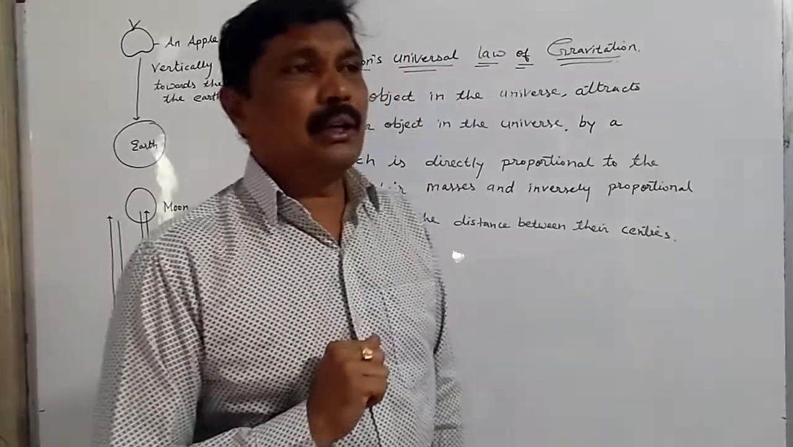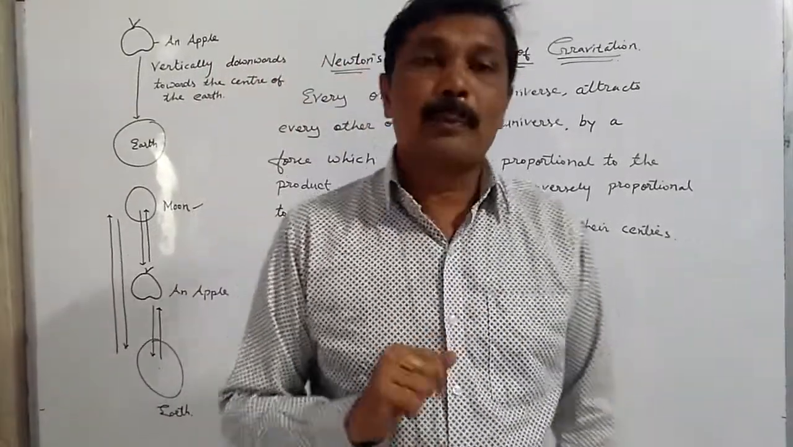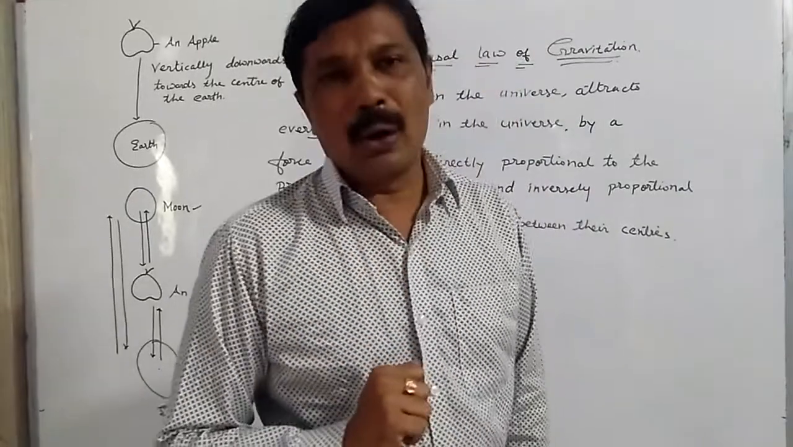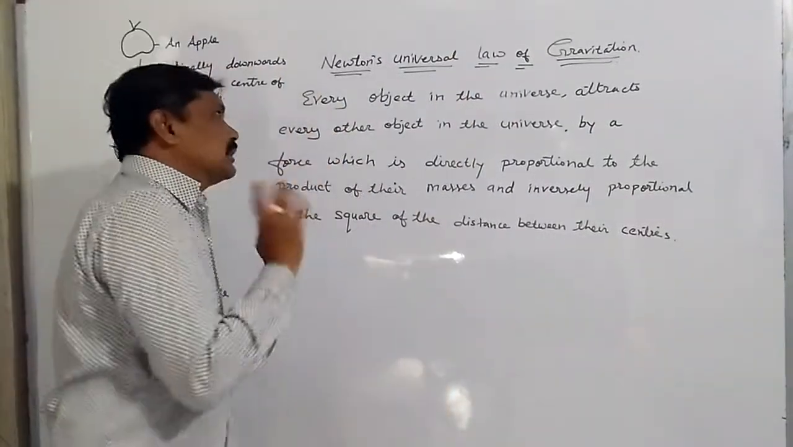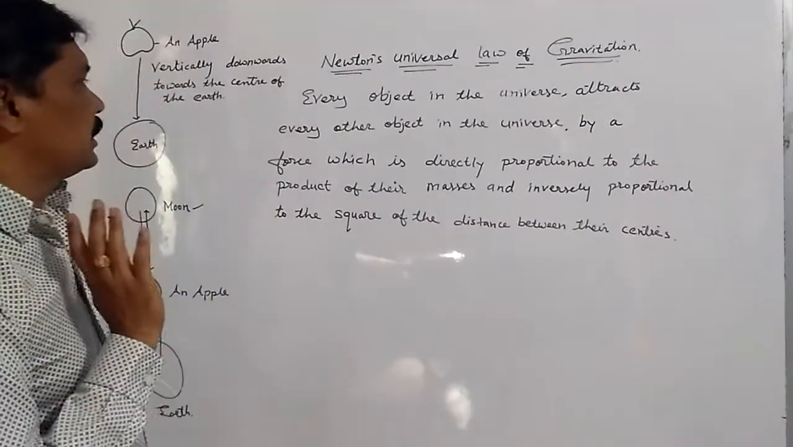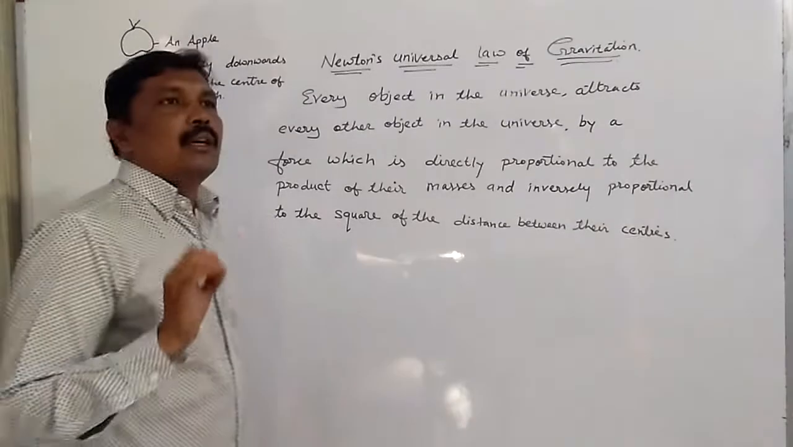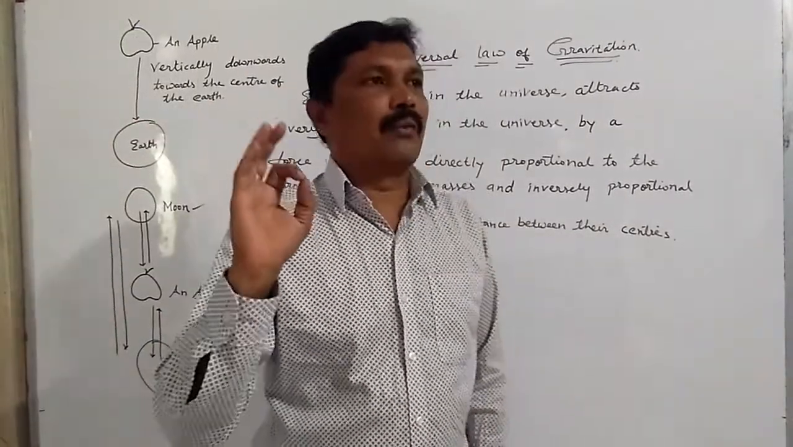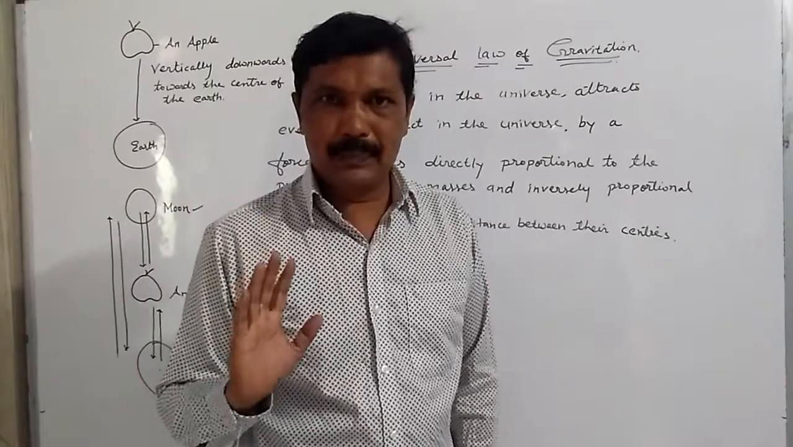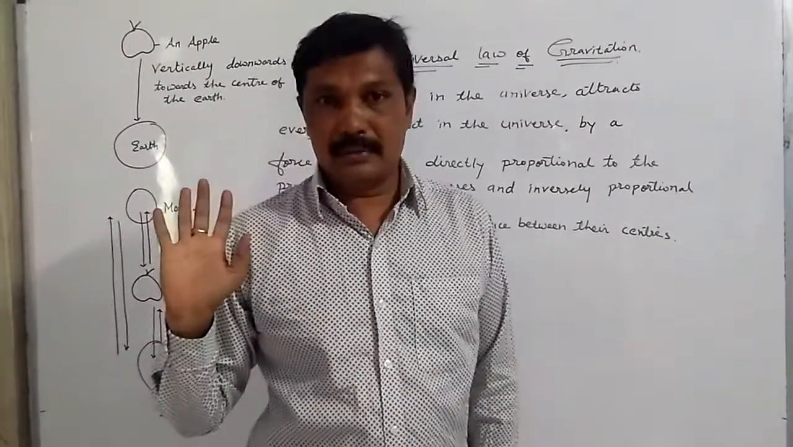Then he also told us that the force exerted also depends upon what? The distance between two objects. And therefore he said that every object in the universe attracts every other object in the universe by a force which is directly proportional to the product of their masses and inversely proportional to the square of the distance between their centers.